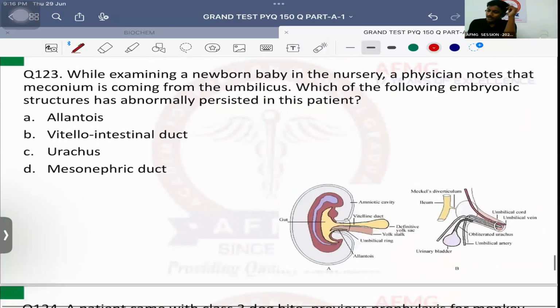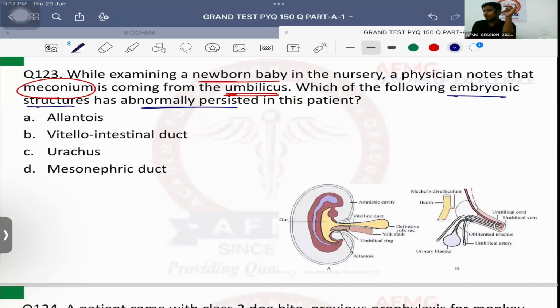Question number 123. While examining a newborn baby in the nursery, a physician notes meconium is coming out from the umbilicus. Which of the following embryonic structures has abnormally persisted in this patient? We know that usually, ये बहुत बार मैंने explain किया है. In the fetal life, there is a connection between the midgut and the umbilicus.